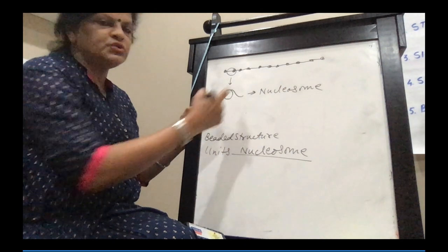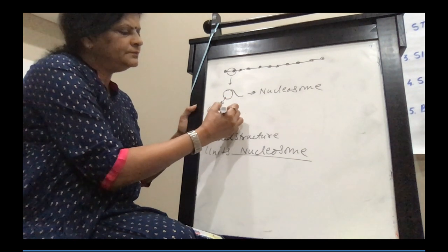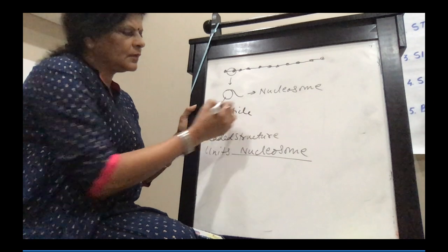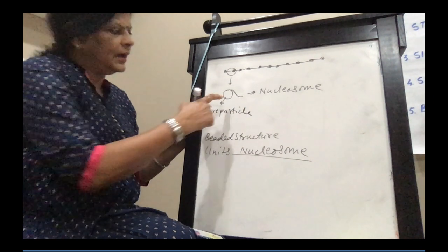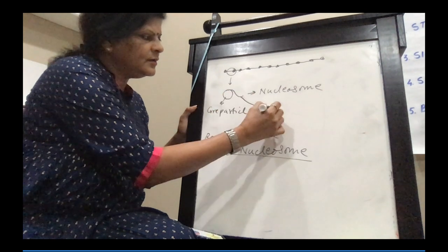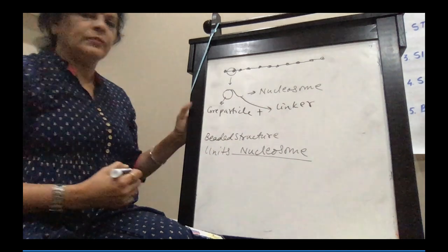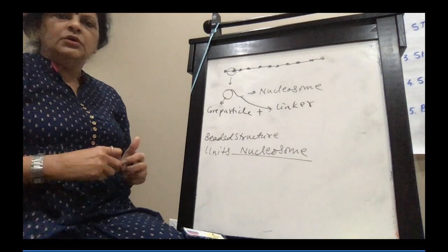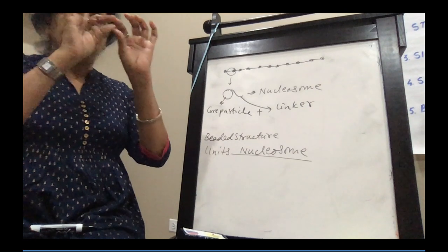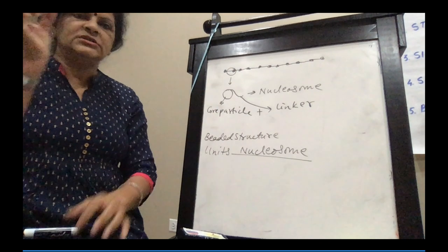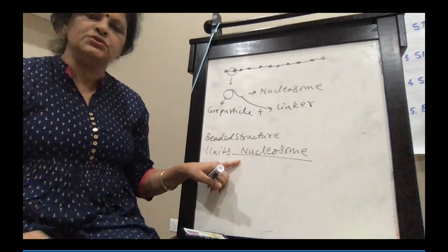A nucleosome consists of a core particle and a linker. Basically chromatin has a beaded structure, and each beaded unit is called the nucleosome.